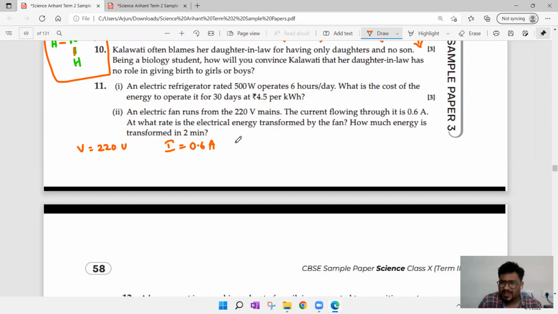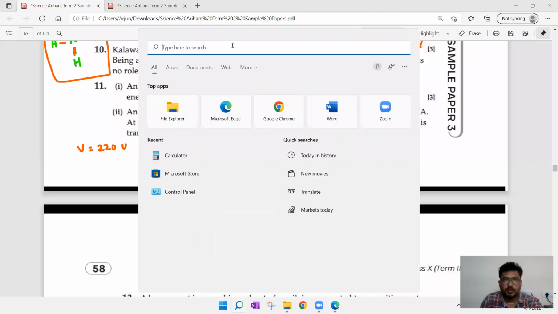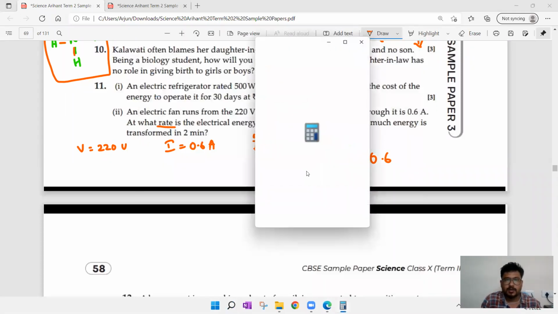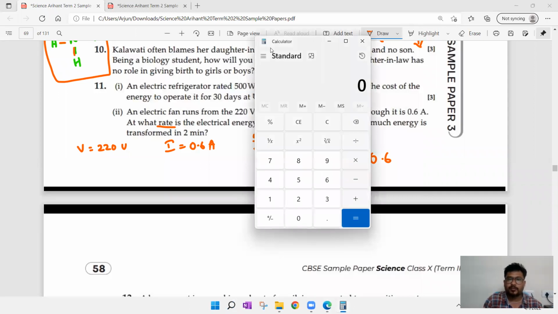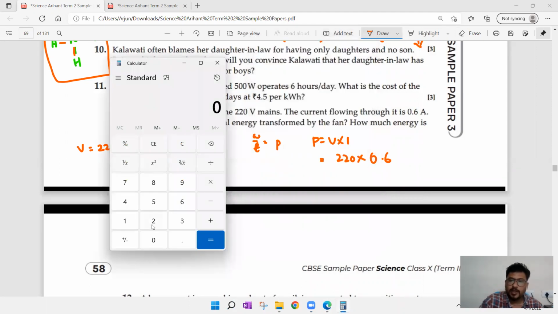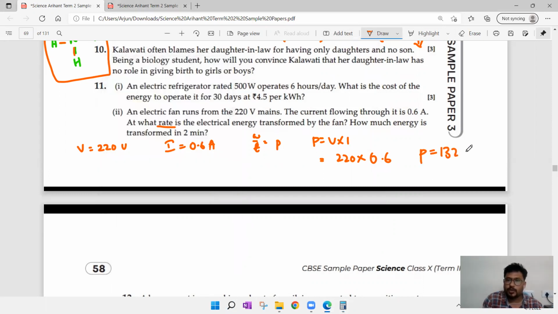At what rate? You see, whenever they are asking what is the rate, work by time is nothing but power. So whenever you observe the word rate, go with power. We know the formula power is equal to voltage into current. Simply that is equal to voltage value 220 multiplied with current 0.6. So 220 multiplied with 0.6 is equal to 132. So we got the power value as 132. Unit for power is watt.